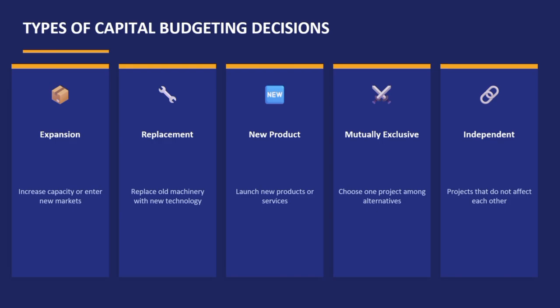Then third one is new product project. Introducing new goods or services, new technologies, new machines, etc. New innovations are implemented in the new product project type. Then mutually exclusive: choosing one project among many options. The best alternative project can be selected in the mutually exclusive project type. Then last one is independent projects. Projects that do not affect each other.